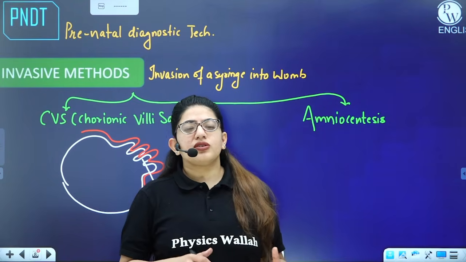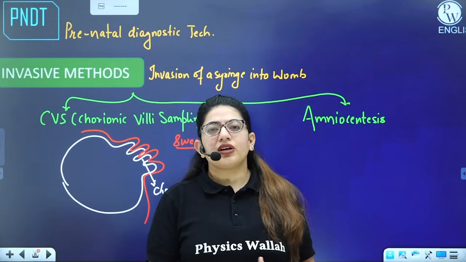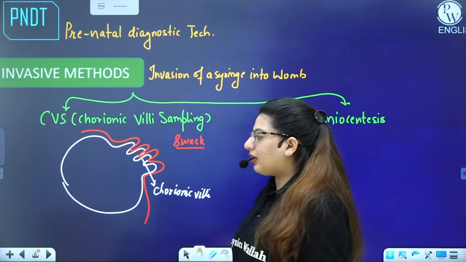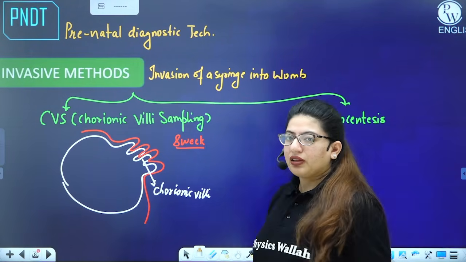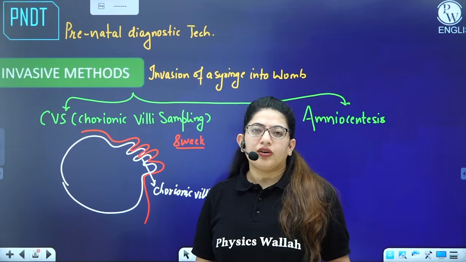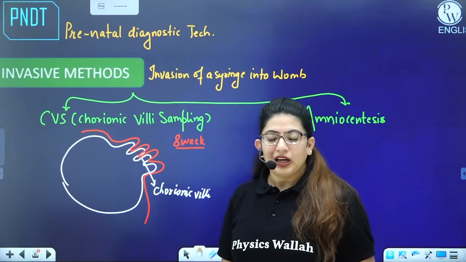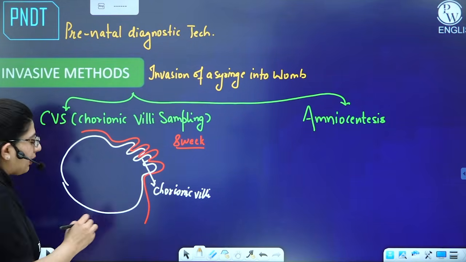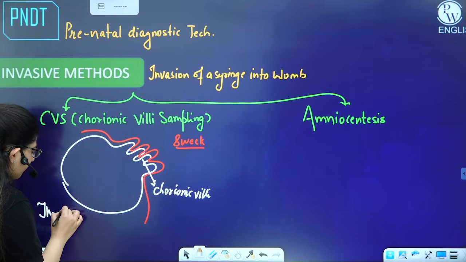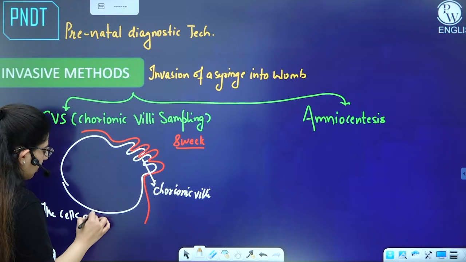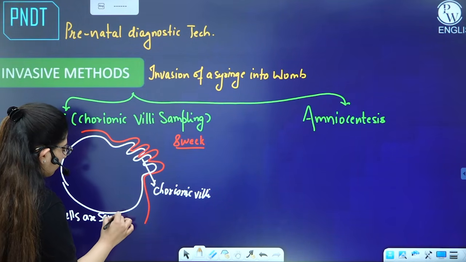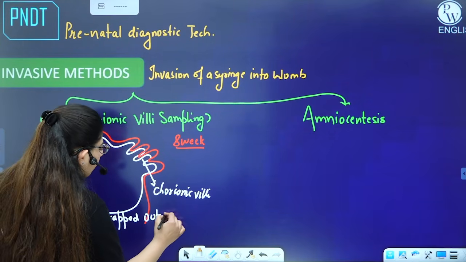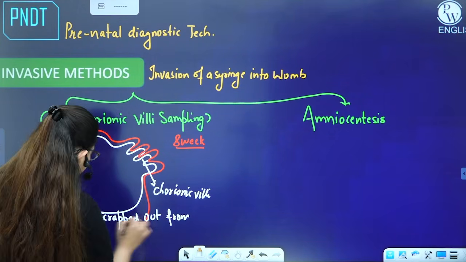If there is a genetic disorder, they can easily check it through chromosomal testing, and later on the female can be asked to undergo abortion according to her will, right? So in chorionic villi sampling, the cells are scraped out from the chorionic villi.